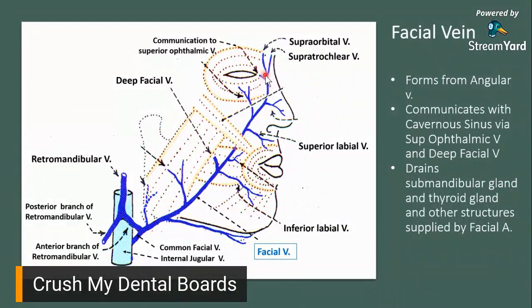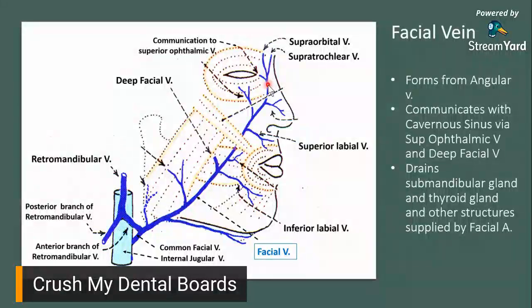Angular vein is right here. Right there, your angular vein. Sabi nila, ang angular vein would be the junction of your supraorbital and your supratrochlear vein. That's your angular vein right there. So from this point in the angular vein, downwards, that's your facial vein.